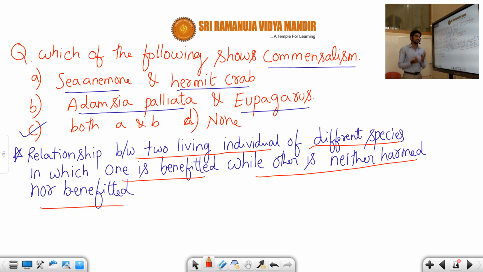So that means there are two different organisms. As I told you already, the sea anemone and the hermit crab. The sea anemone is present on the shell of the hermit crab. Whenever the hermit crab leaves the shell, it will be occupied. The other is neither harmed nor benefited. So this is a very, very important process in the sea anemone and hermit crab, students.